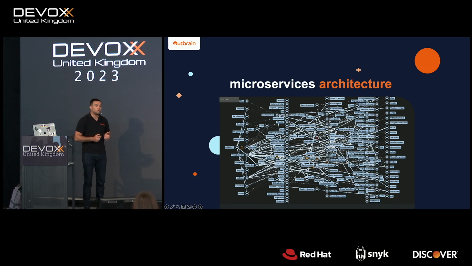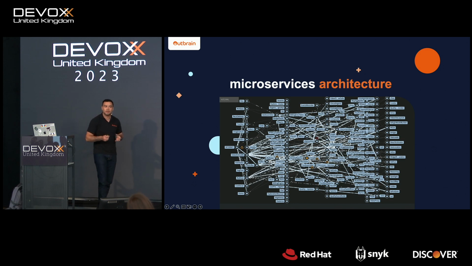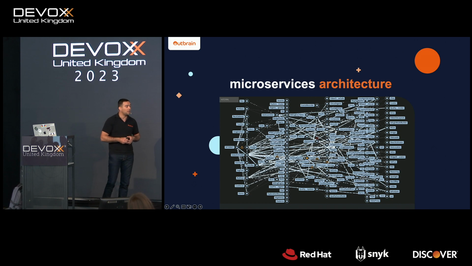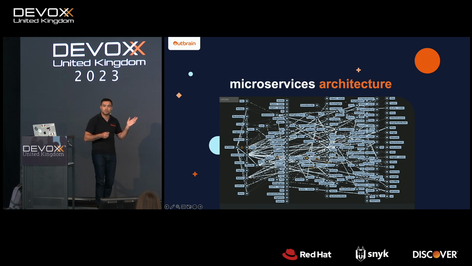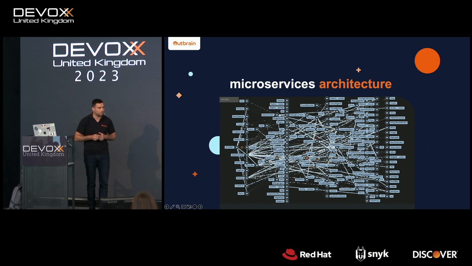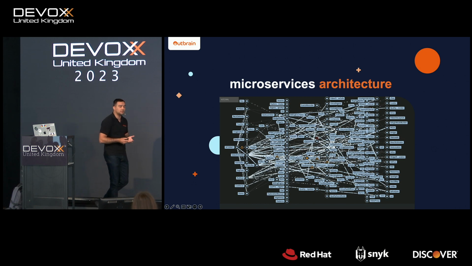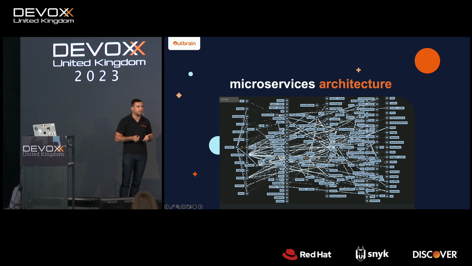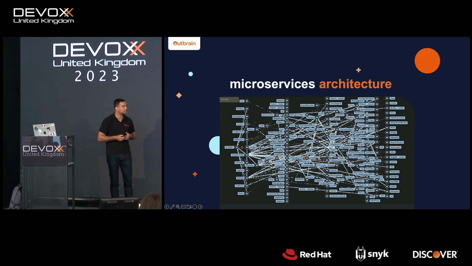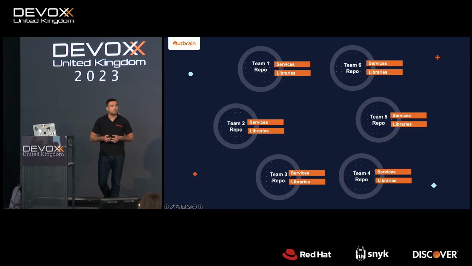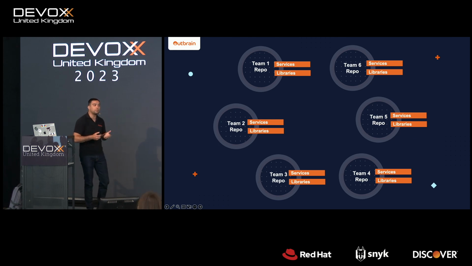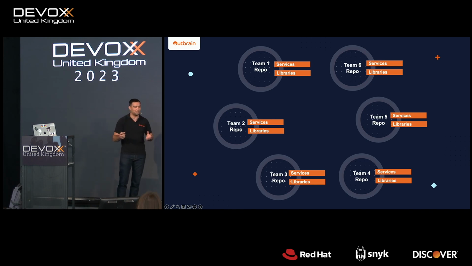A few years ago, we moved from one big monolith to a microservice architecture. As you can see here, this is a service traffic map that is presented as part of a tool called Vizceral. Vizceral was developed and open sourced by Netflix, and we in the DevX team decided to enhance this tool in order to give our teams better visibility about our traffic. And of course, as part of this decision, we also moved from one big monorepo to a multi-repo approach, to a small unit of work.